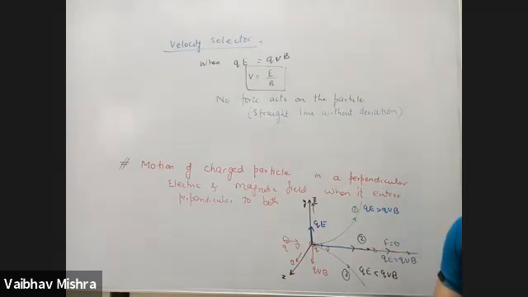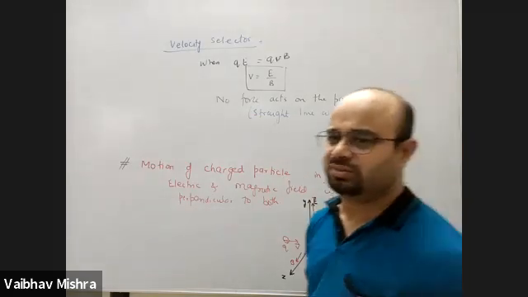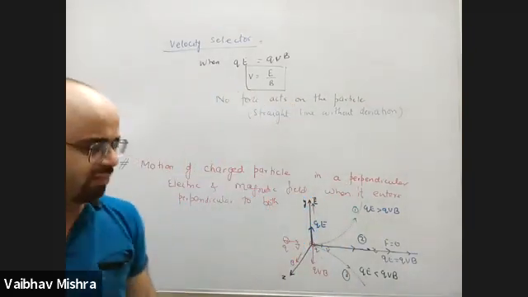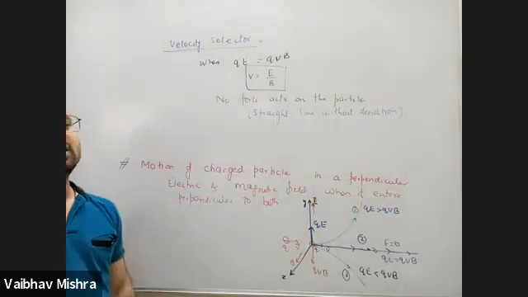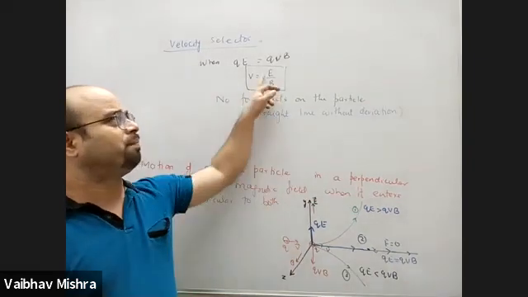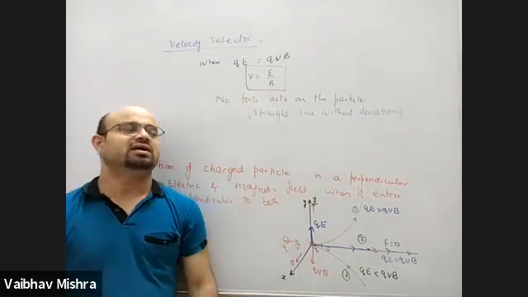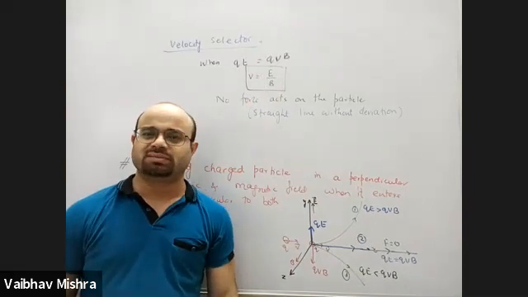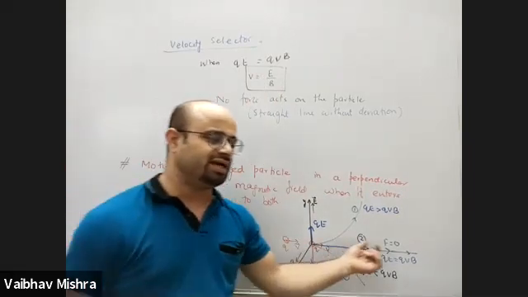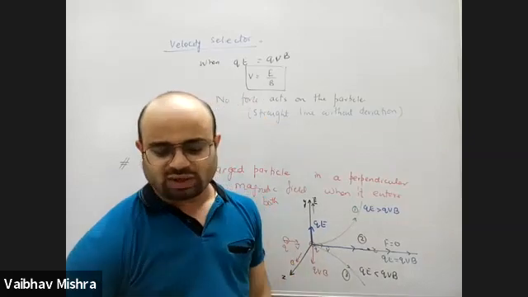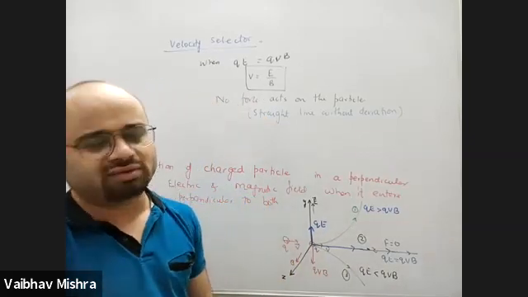So that case is used to filter a particle. अगर हमें suppose 10 meter per second वाले particle को filter करना है, so we will pass the bunch of the particles in the region having both perpendicular electric and magnetic field, but we will keep electric and magnetic field such that the ratio is equal to 10. If ratio is 10, that 10 meter per second particle will be undeviated and it will come straight. Rest all the particles will be deflected and it will be filtered out,